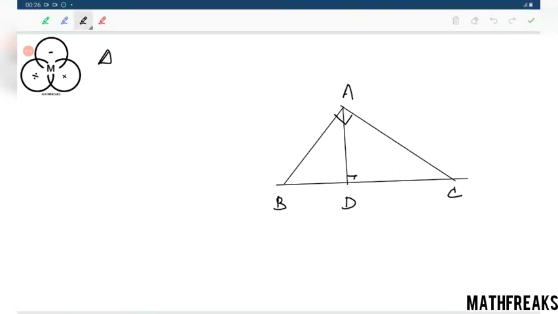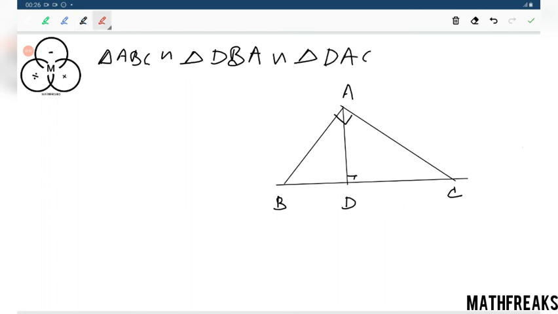Triangle ABC is similar to triangle DBA, and similar to triangle DAC. This is a basic similarity. You can easily prove it by considering the 90 degree angles.